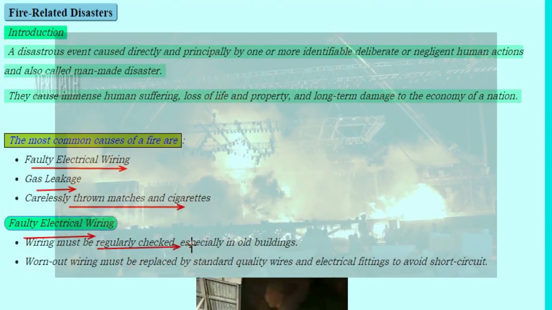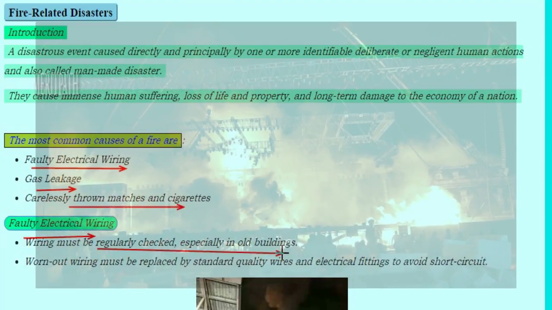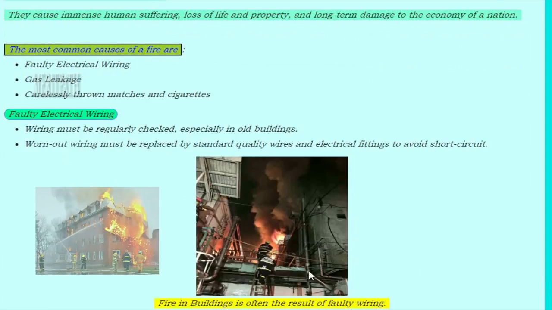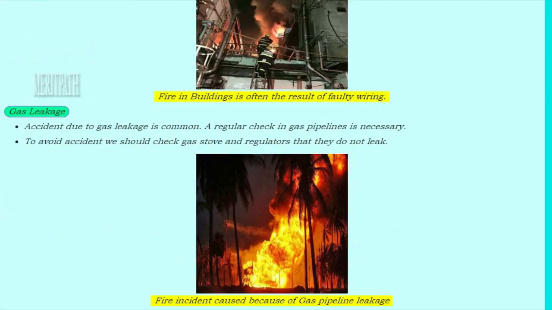Wiring must be regularly checked, especially in old buildings. This causes severe fire accidents. Worn-out wiring must be replaced by standard quality wires, and the electrical fittings checked to avoid short circuits. Here is an image showing a fire accident caused due to faulty wiring in a building. To the next topic, that is gas leakage.